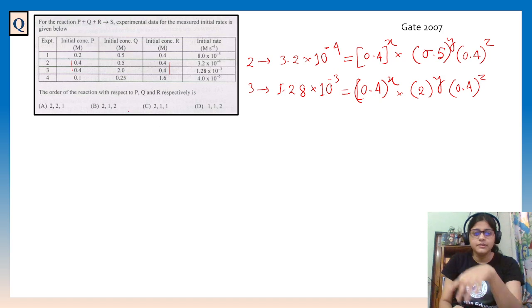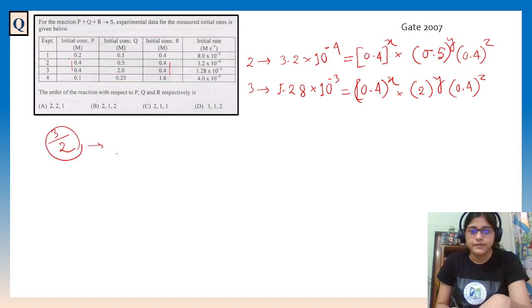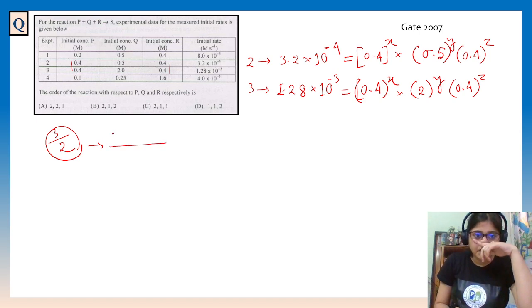Right? Clear? So if we divide 3 by 2, what will it be? As it has the higher value, we are dividing 3 by 2. So here, 12.8 into 10 to the power minus 4.